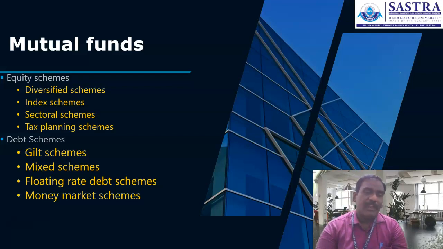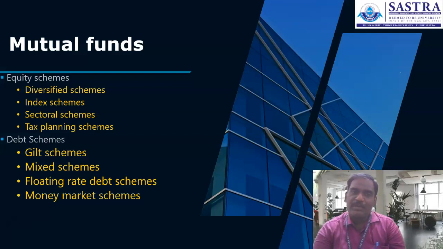Now let's take the debt schemes, where the major portion of funds is invested by the asset management companies into debentures or debenture oriented items. Investing into bonds, investing into debentures, investing into public deposits issued by the companies. Those investments we call debt oriented investment.